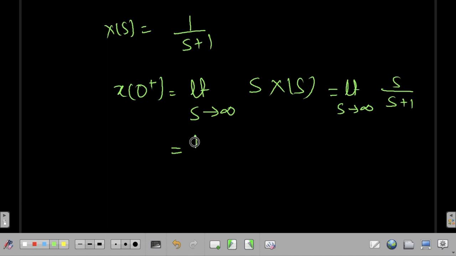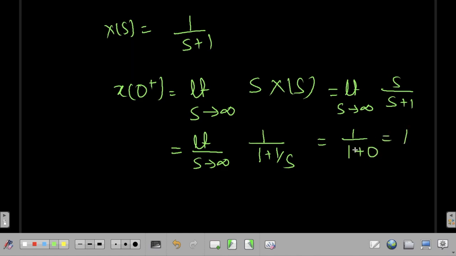So what we generally do here is that we divide it by s. So this will be limit s tends to infinity 1 divided by 1 plus 1 by s, and if I put the value of this limit, I will get 1 upon 1 plus 0, which is equal to 1. So this is a very simple question. You can see that I got the value of x of 0 plus in just 3 steps. Now we are going to find out the value of x of infinity.